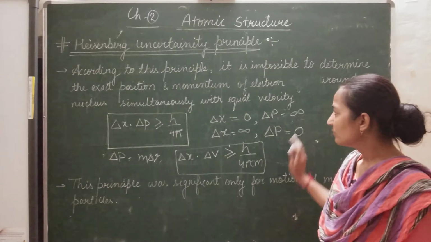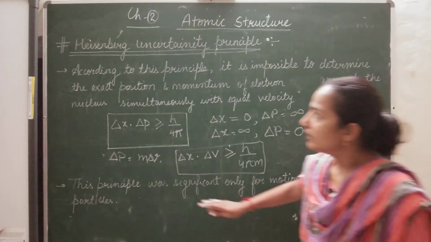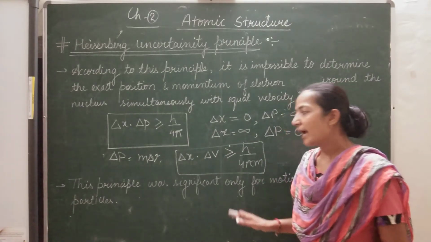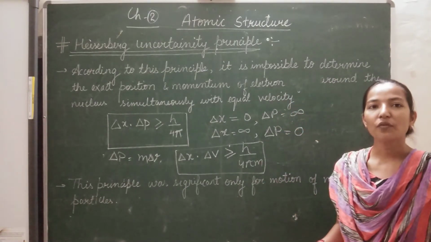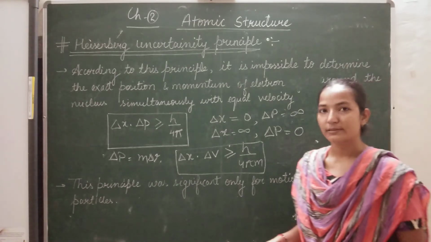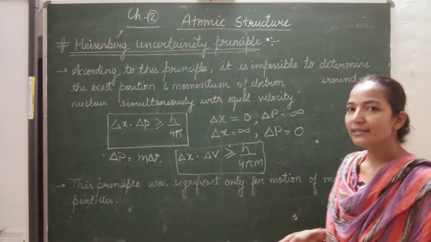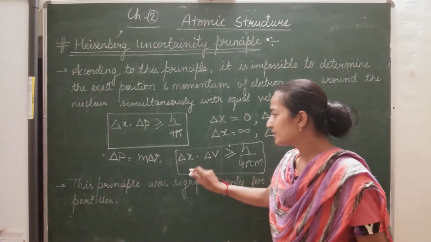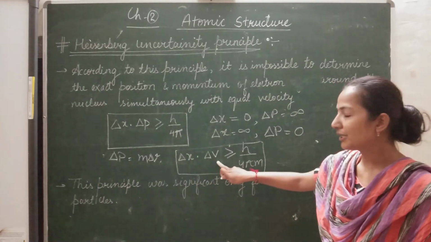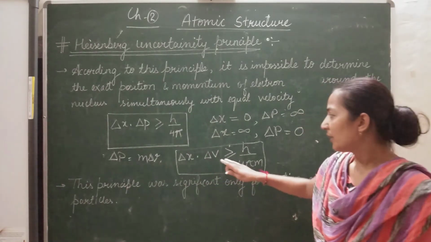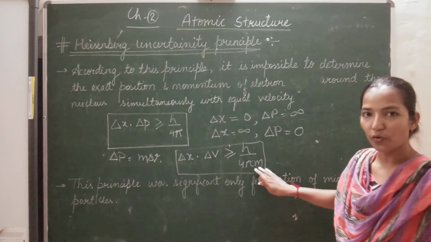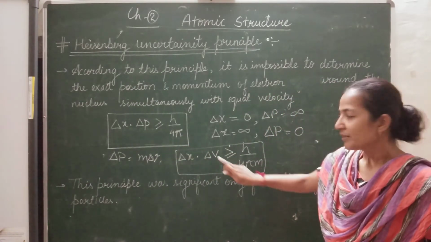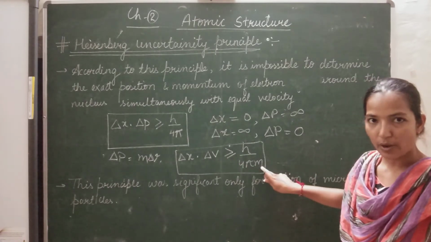Now Heisenberg told there is a significance of this principle: it is applicable only for microscopic particles, like the electron. Why is it applicable only to microscopic particles? Since delta x times delta p, the uncertainty in position and momentum, is greater than or equal to h upon 4 pi, on putting the value of delta p we get m delta v. So here we have brought in the mass quantity.